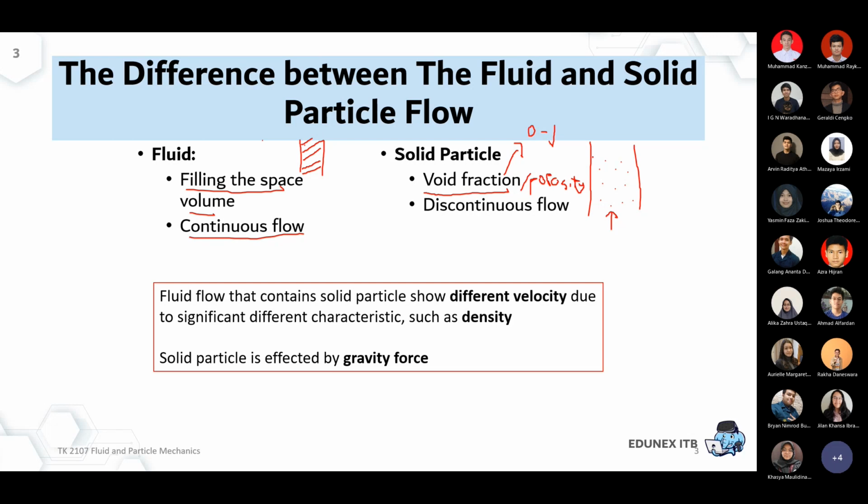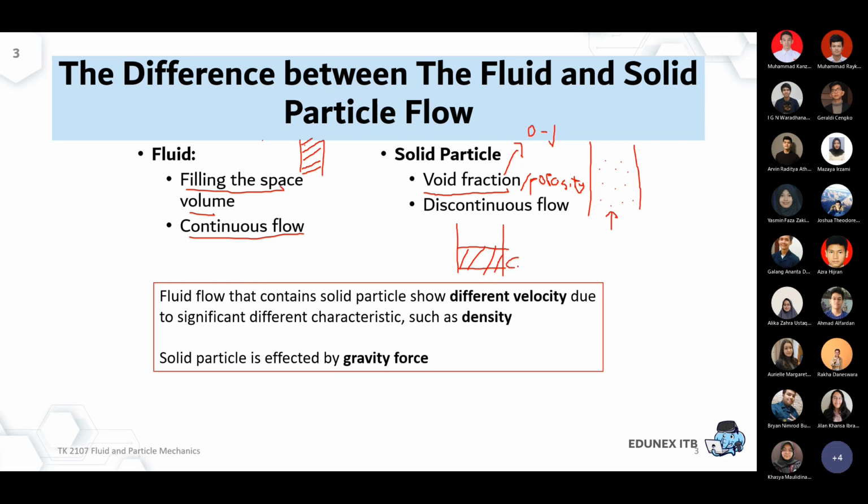Maybe the illustration here is if you have a silo. Let's imagine a silo filled by some kind of solid material, cement probably, or soil. Let's say we're talking about a cement plant.